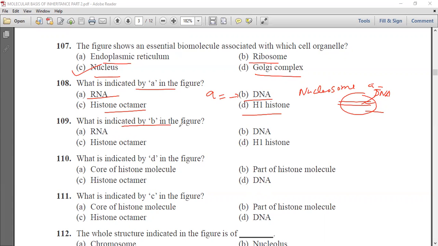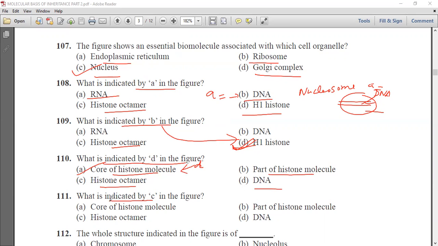Now what is indicated by B in the figure? First option is RNA, second is DNA, third is histone octamer, and fourth is H1 histone. So fourth option is the correct option, that is B denotes the H1 histone. Next question is, what is indicated by D in the figure? Core of histone molecule, part of histone molecule, histone octamer, or DNA. Now this D denotes the core of the histone molecule.